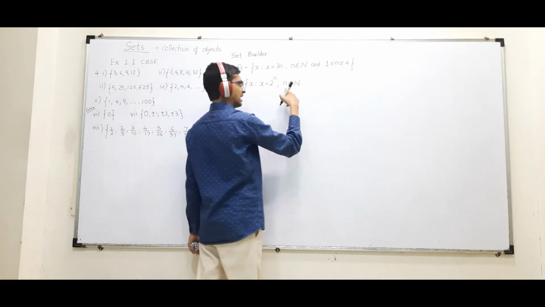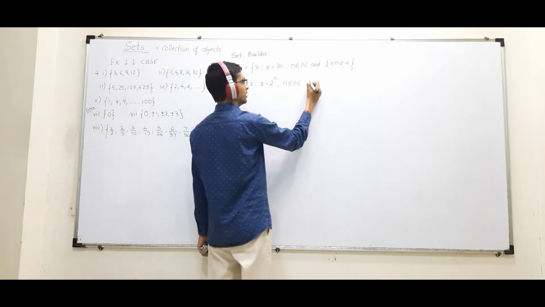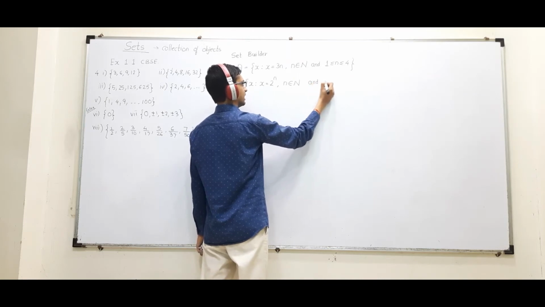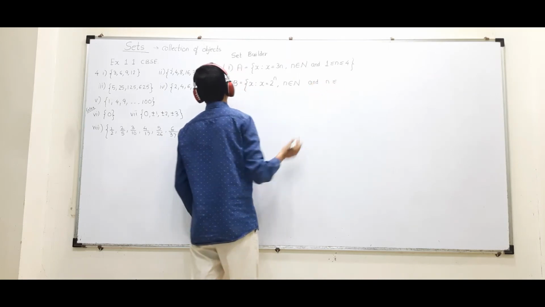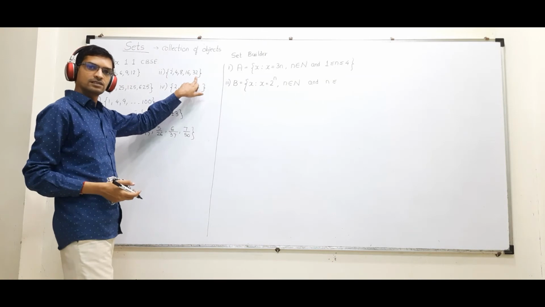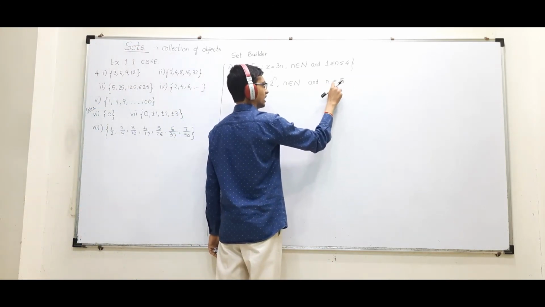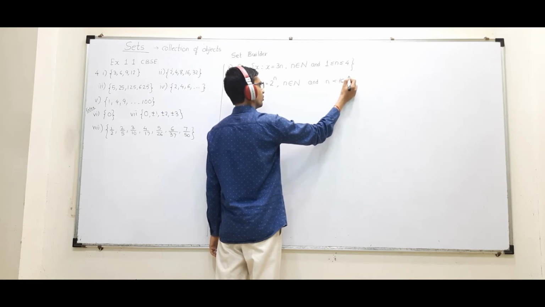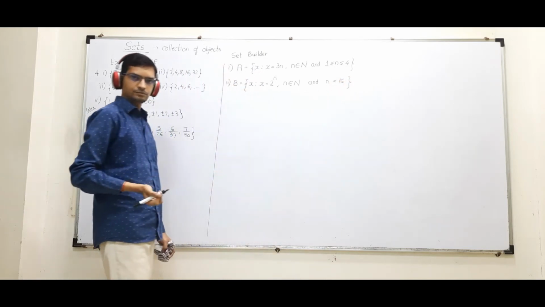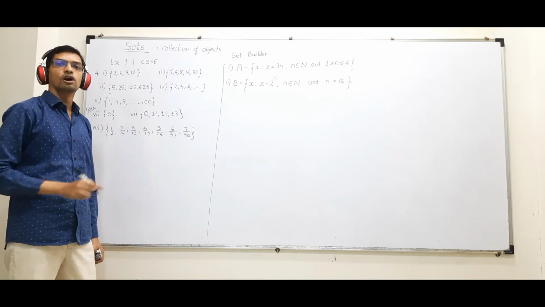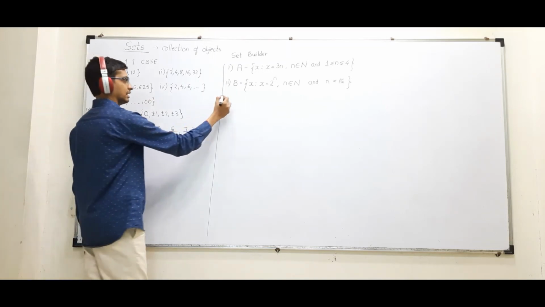You don't need to write more than that. If natural number is written, then it is starting from 1. You can also write n less than equal to 5, since 2 raised to 5 is 32. Either write less than equal to 5 or you write less than 6. Both will be okay. Okay, less than equal to 5 or less than 6.